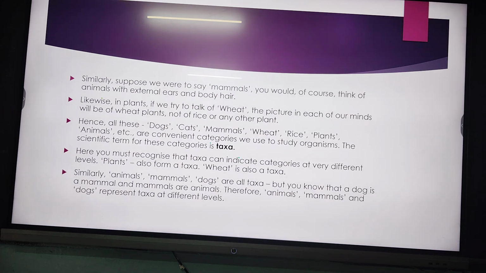Now, plants. When we are talking about plants, we can talk about wheat. When I am talking about wheat, you can imagine what wheat looks like; that comes into our mind. So when we are categorizing these animals or plants, that specific category is known as taxa.